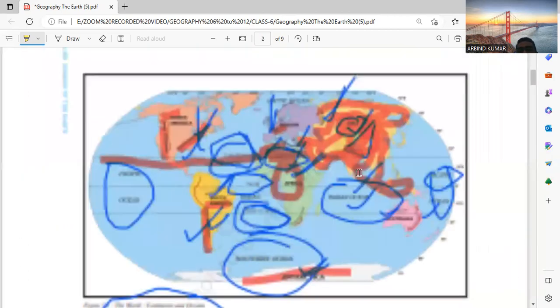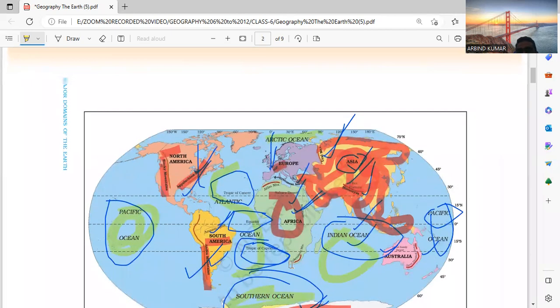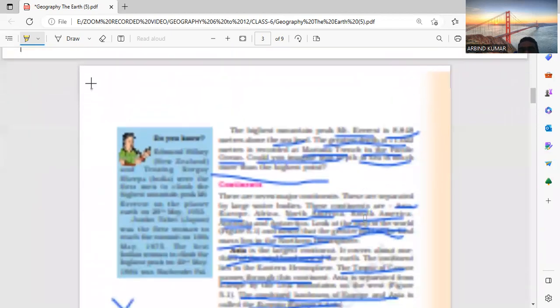This is the map. Look in the map. First of all, this is the portion of the Pacific Ocean, the largest ocean, ठीक है. This is the Atlantic Ocean. Second, this is the Indian Ocean. This is the Southern Ocean. This is the Arctic Ocean. So five oceans and seven continents.